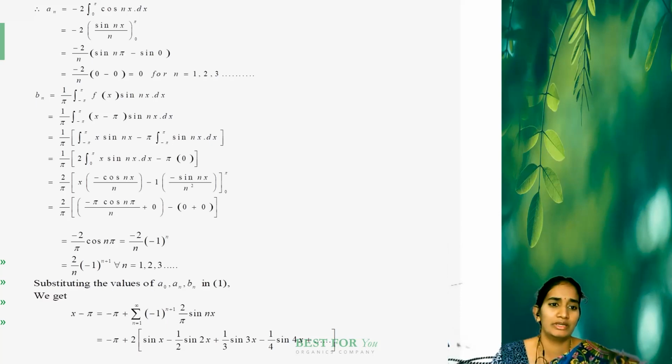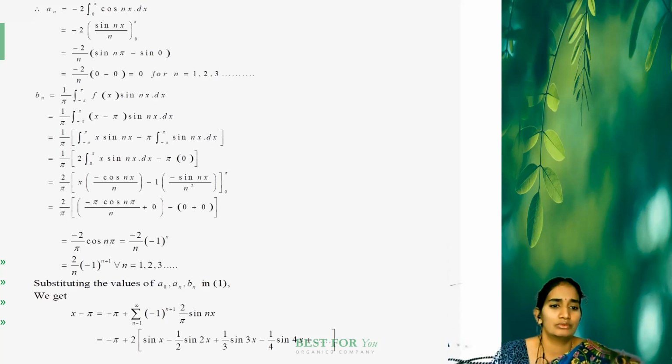We know the formula for b_n equals 1 by pi times the integral from minus pi to pi of f of x sin nx dx. Now we substitute the f of x value, x minus pi. Next we apply the linear property: the integral of a plus b is the integral of a plus the integral of b. So the first integral is x sin nx and the second term is pi sin nx. We write 1 by pi times the integral from minus pi to pi of x sin nx, minus pi times the integral from minus pi to pi of sin nx dx.